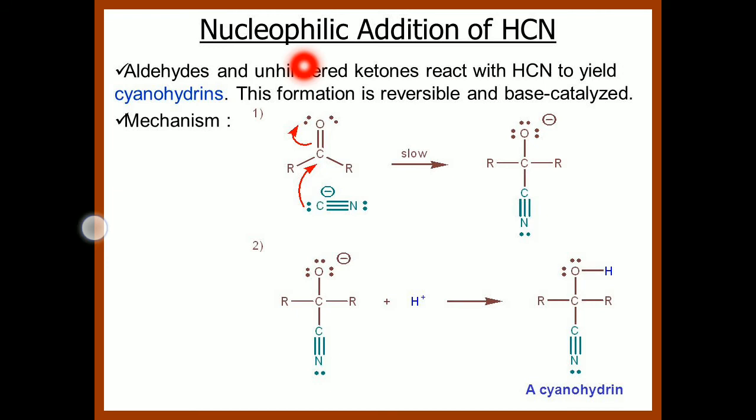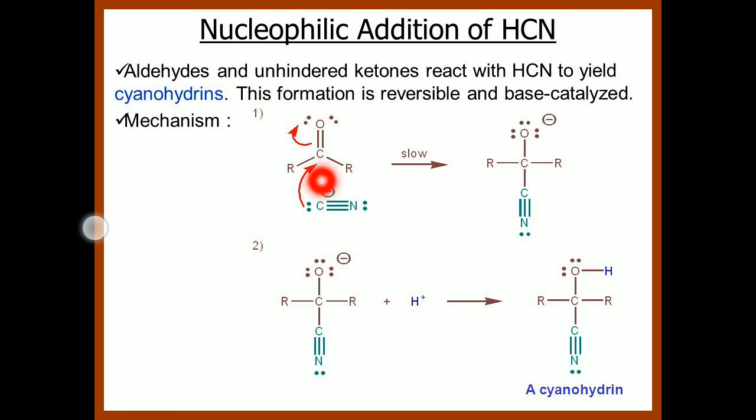The cyanide ion nucleophile forms a bond with the carbonyl carbon due to the migration of the C double bond O pi bond towards oxygen, forming a new bond. Then in the next step, H plus of the HCN molecule attacks the negatively charged oxygen. The formed molecule is called the cyanohydrin.